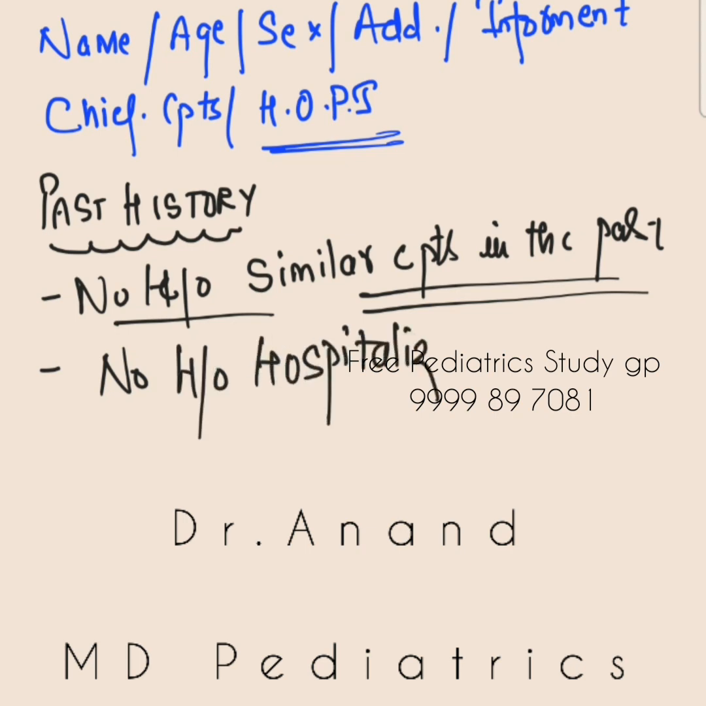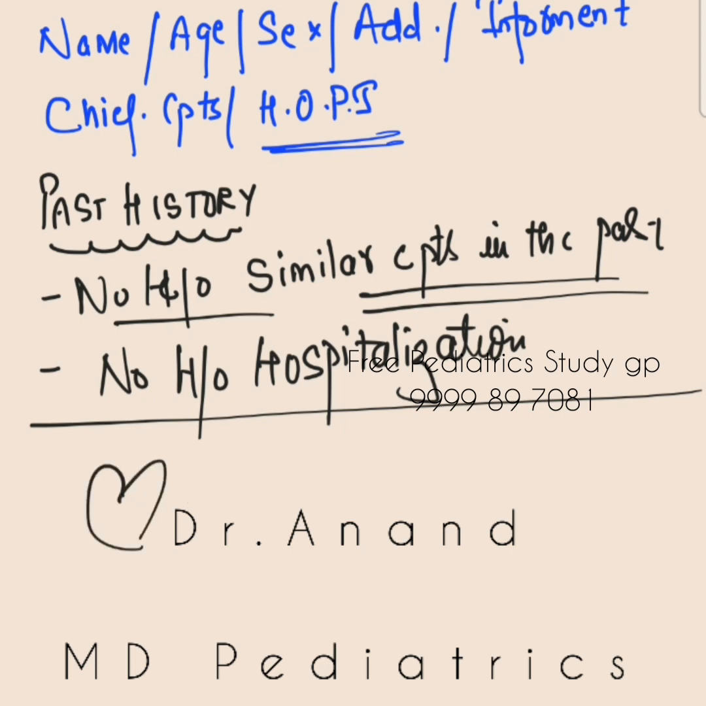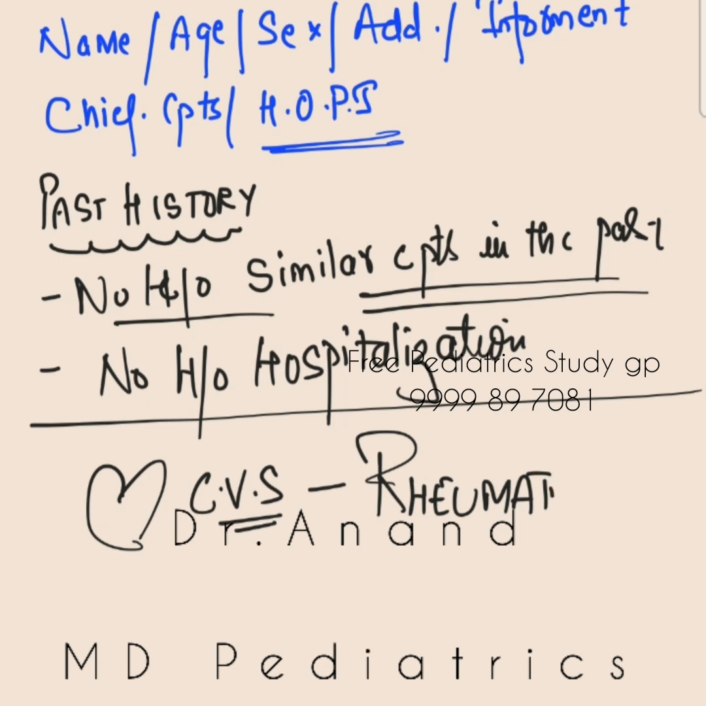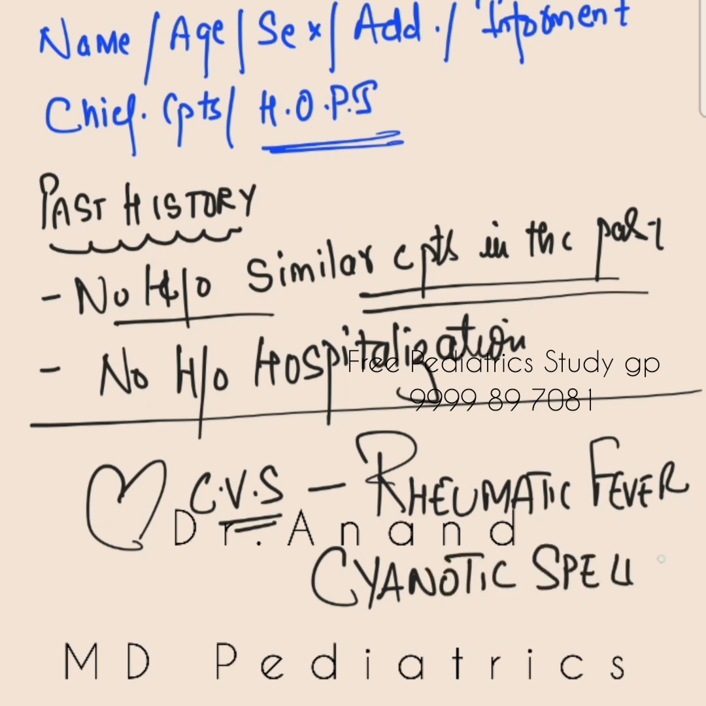Again, coming to examples of why past history is important, tell me one condition where past history plays a very important role. You can divide them into systems. Take the cardiovascular system, where past history is very important. What is important for us to know is regarding rheumatic fever. If the patient is a case of rheumatic fever, he will have a past history of fever, cough and cold, coryza. Yes or no? Or even a repeated case of rheumatic fever. And also cyanotic spells.